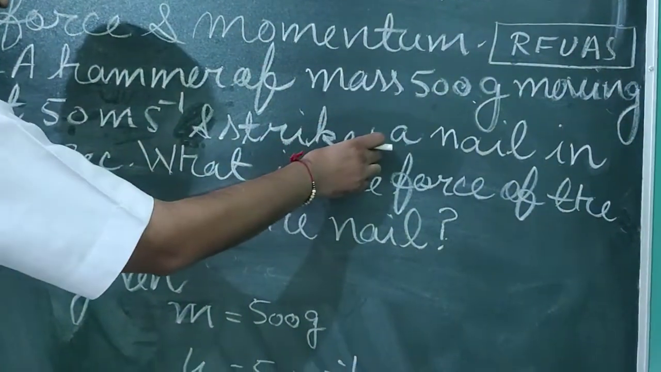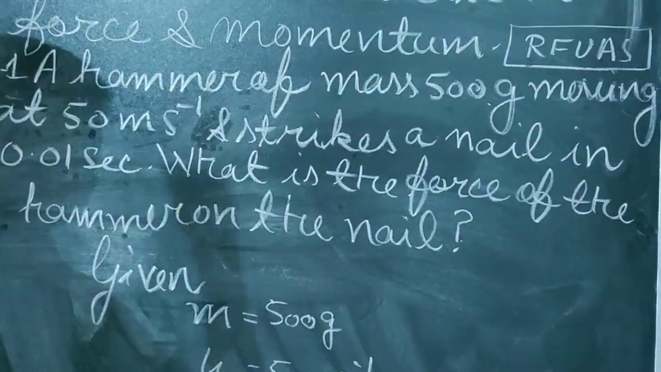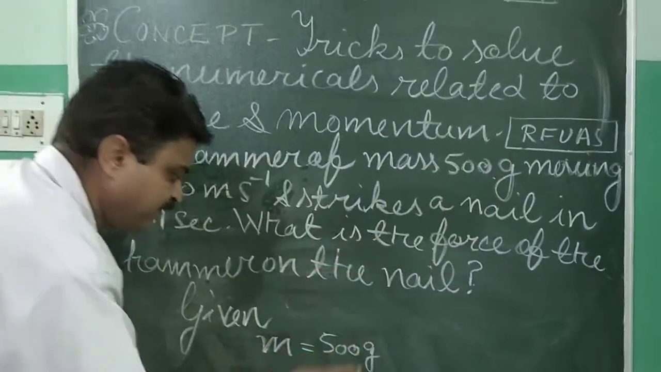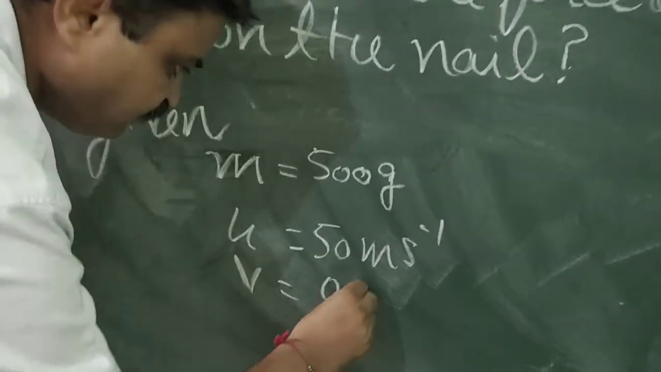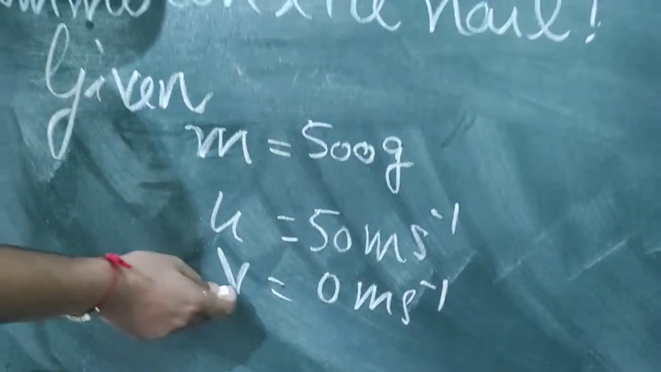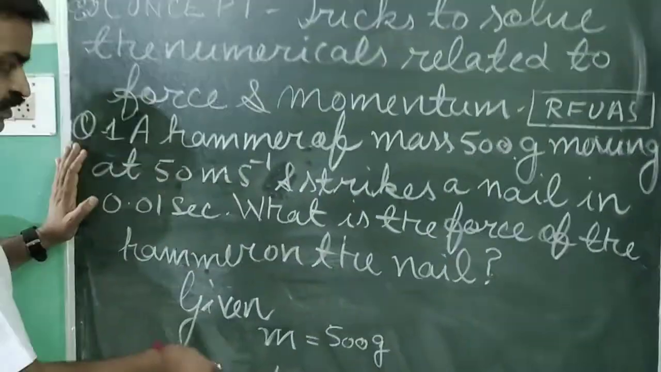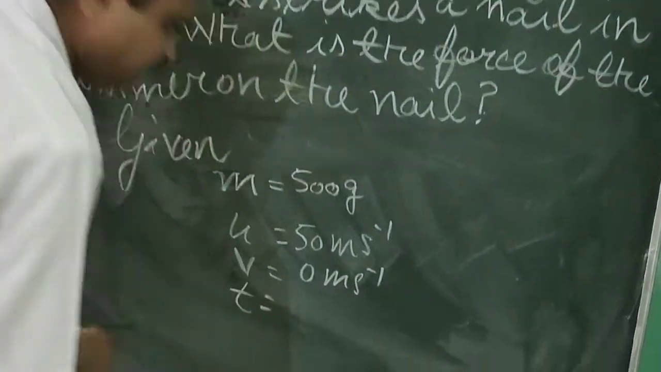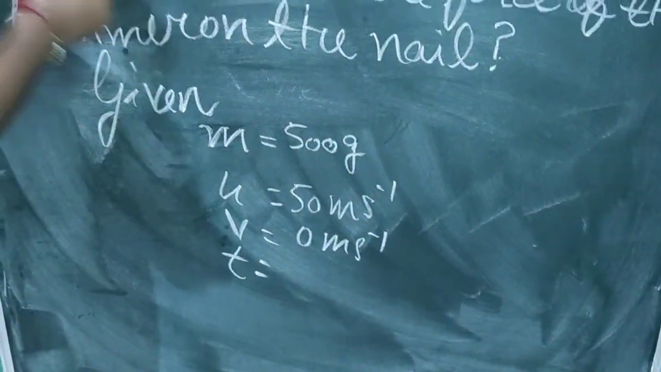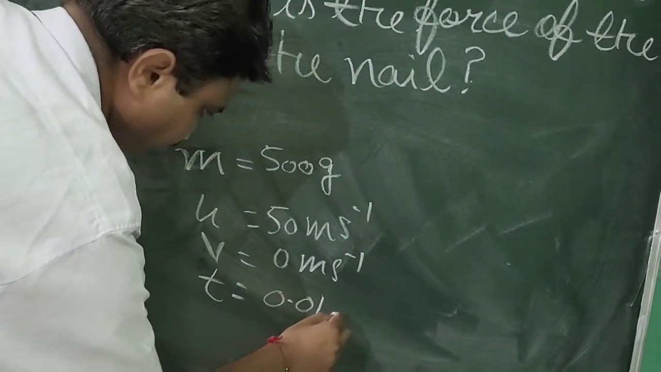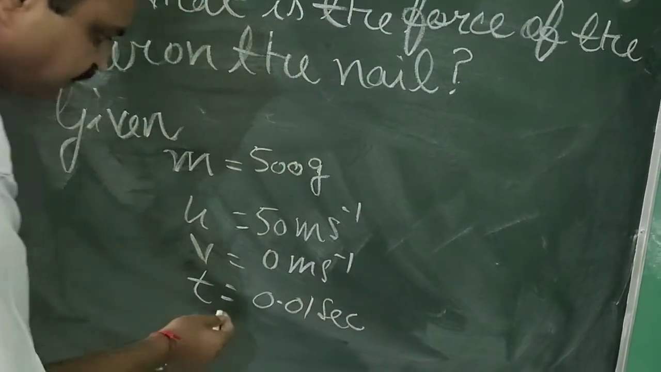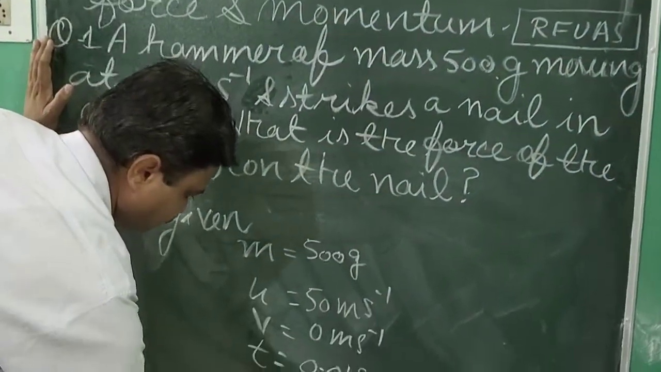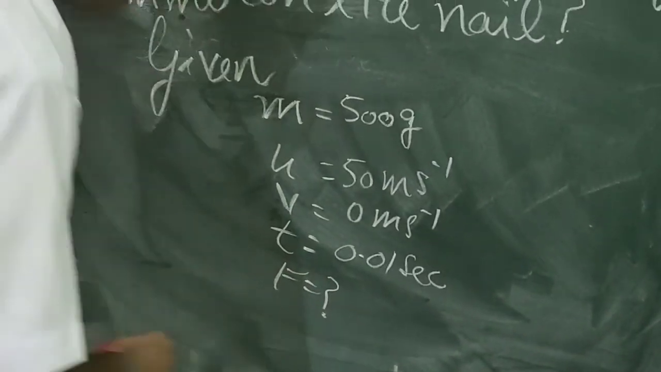Strikes a nail means when the hammer strikes the nail, at that time the hammer will be stopped, and due to that its final velocity will be 0. Next, time is given in this: it is 0.01 second. So these are the given quantities. Now what is asked here? Here the force is asked. So force we will try to find out.